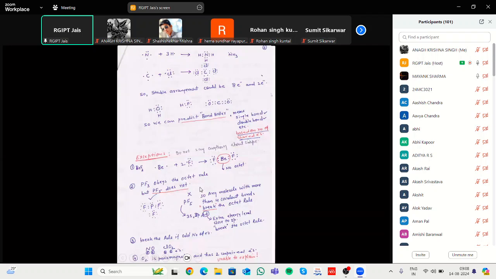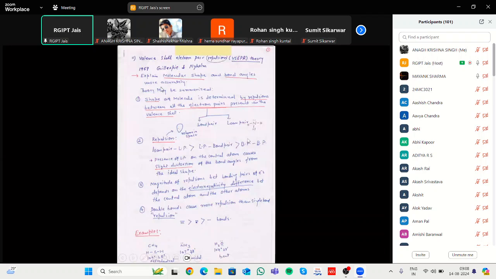The next theory is the VSEPR theory. VSEPR theory tells about bond pairs and lone pairs. Bond pair means bonding, and lone pair means there is a non-bonding orbital that does not participate in bonding. Let us take three molecules: methane, ammonia, and water.